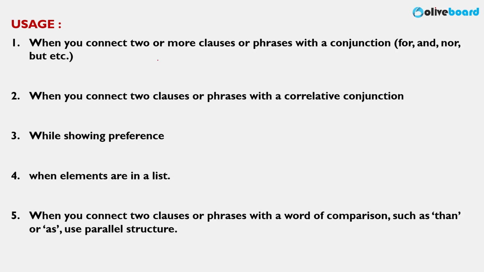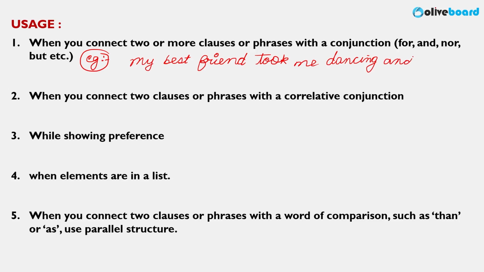For example, just check this out, usage with this example. My best friend took me dancing and to a show. Now, very clearly, we are not following the structure. I'm using the conjunction and here, but the parallel structure is incorrect. How will I correct it? What will be the correct form if I have to mention the sentence, guys?